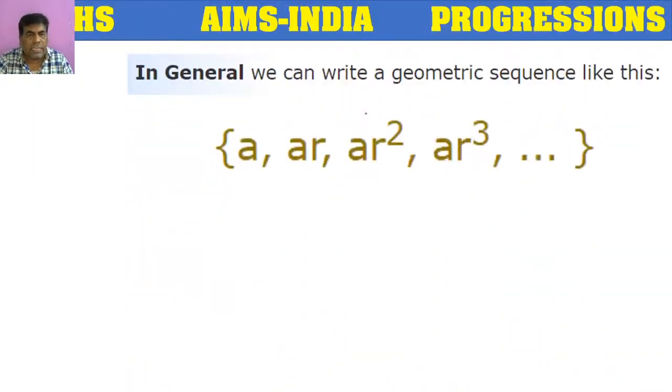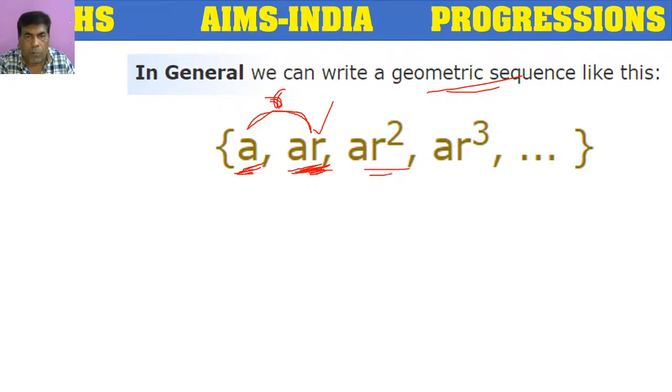So here, in general, the geometric sequence looks like this. A, and here this ratio is taken as R, the common ratio. The symbol for common ratio is R. How have we got the second term AR? AR is the second term. How is the second term formed? We have to multiply the first term with R. Then we will get AR.